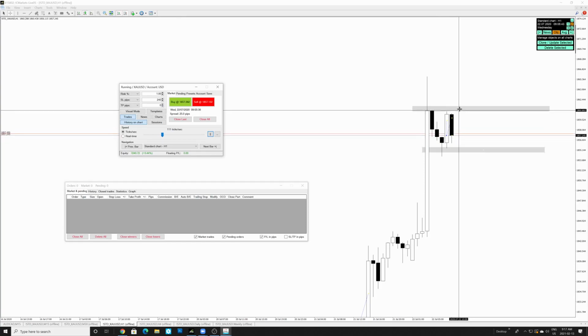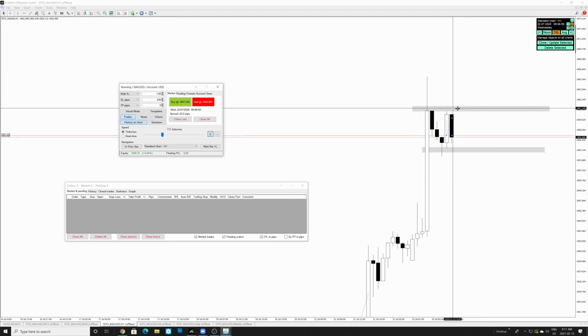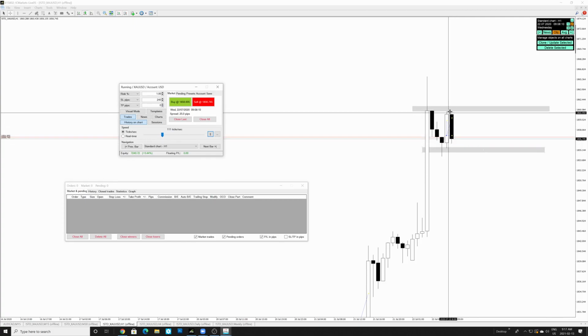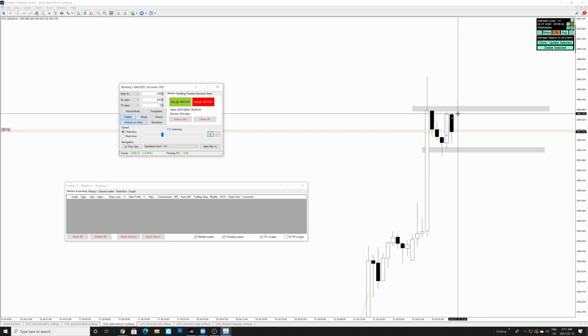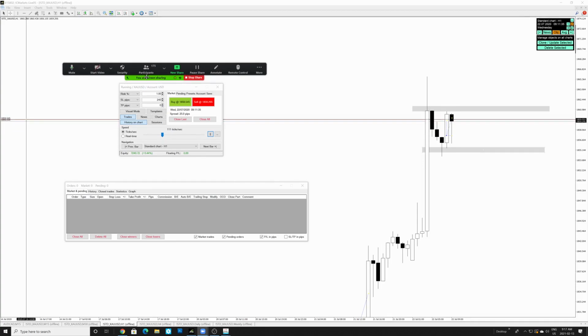Wow, so I think that was a pretty good indication there for us to close right at resistance because there was no confirmation that we're going to break this resistance or not, right? So that's why price came down. We secured positions, left the rest running, and I think it went really well here so far.